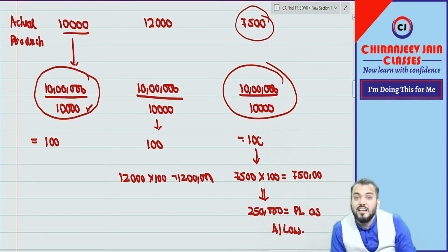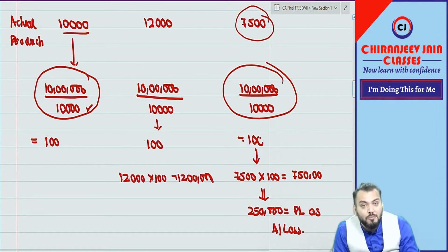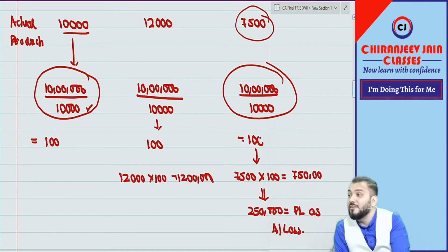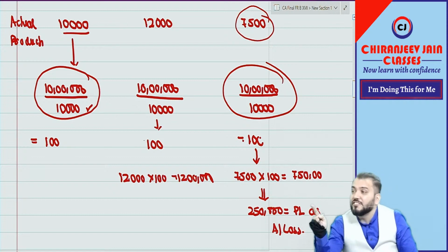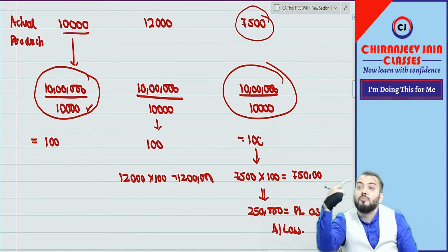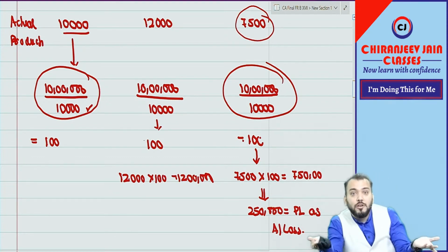Therefore, what Ind AS 2 says is, in the rare circumstance where actual production is more than normal production, fixed overhead will be allocated based on actual production, not normal production, because we cannot allocate more than actual cost. However, in your costing subject, they always say based on normal production because there is no actual production.